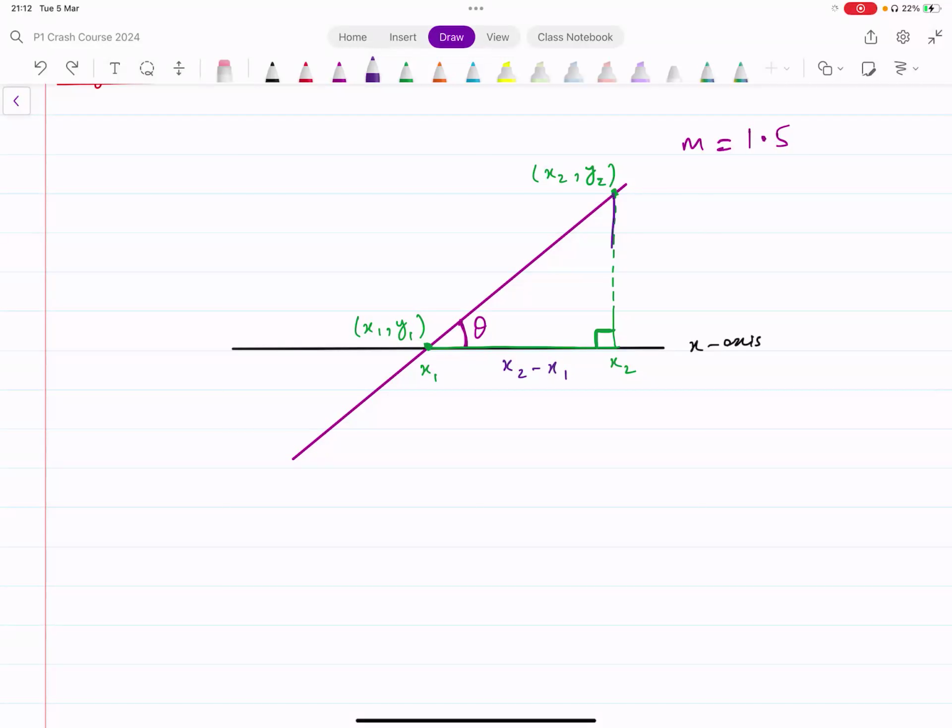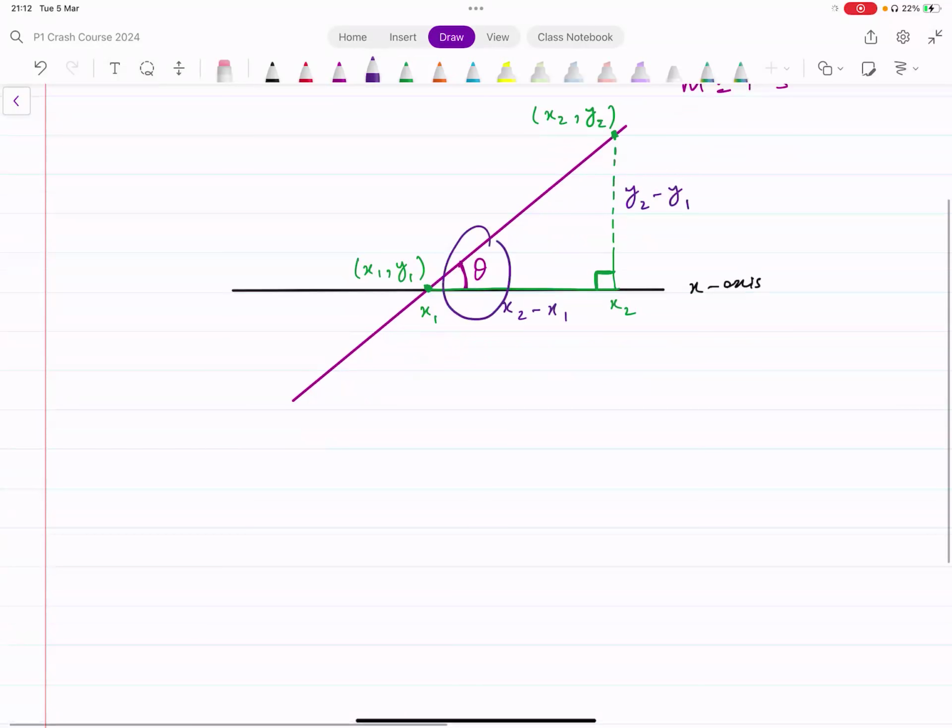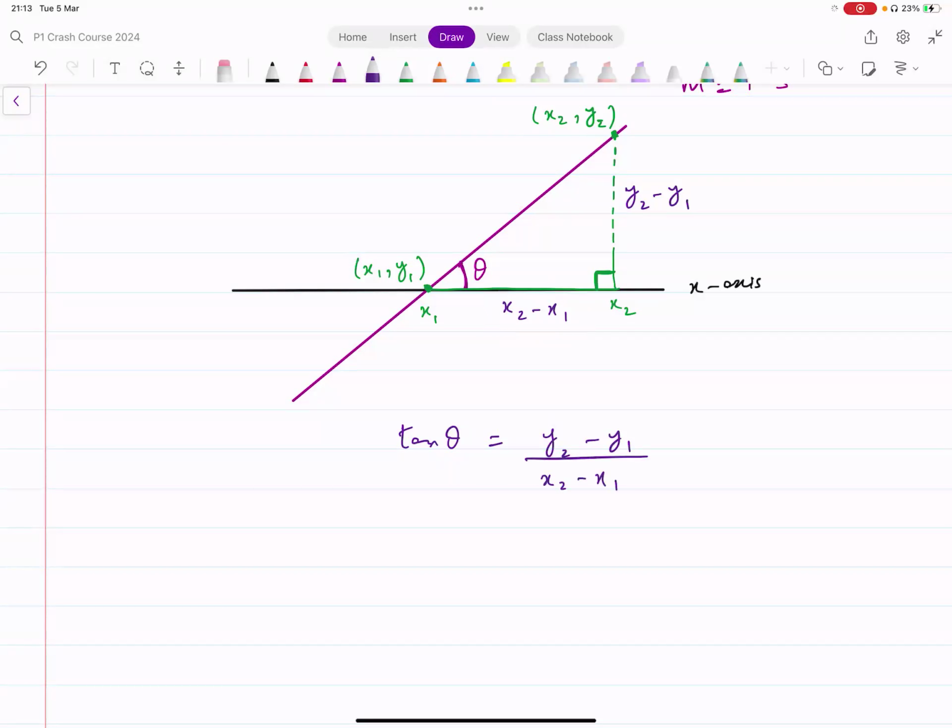And then what about this vertical side? This is y2, this is y1. So the vertical length is going to be y2 minus y1. All right. Now, if I had to find the angle theta, how can I find that? I can say tan of theta equals perpendicular, which is y2 minus y1, over the adjacent, which is the base, which is x2 minus x1. So using this triangle, tan theta turns out to be y2 minus y1 over x2 minus x1.